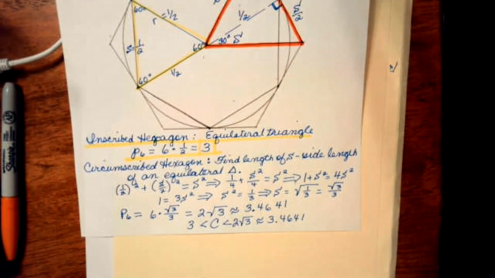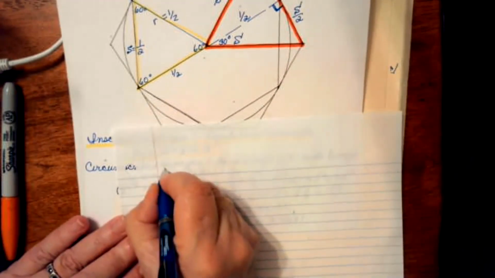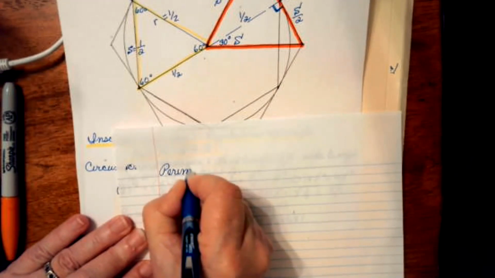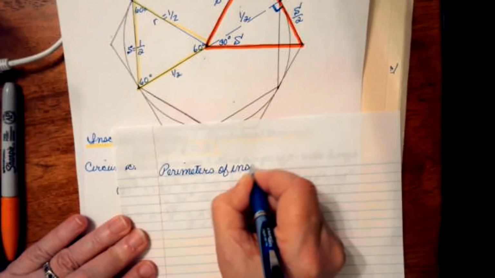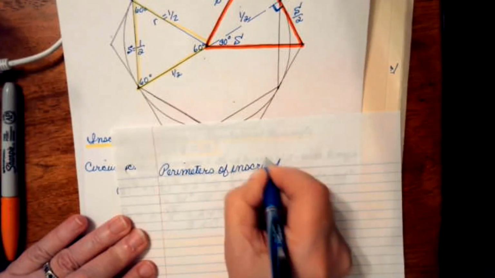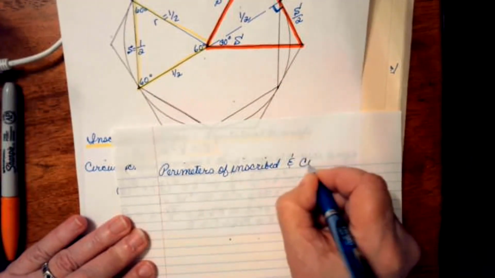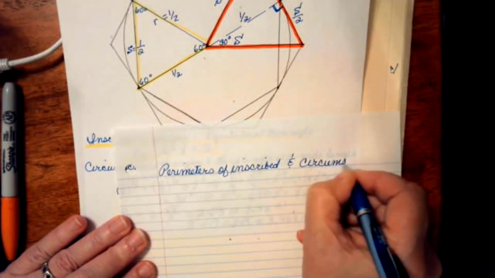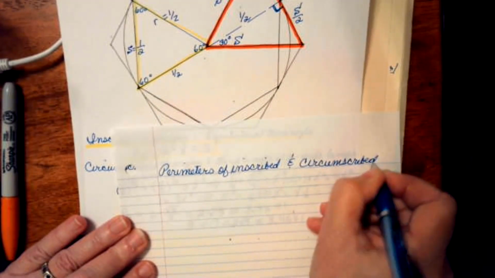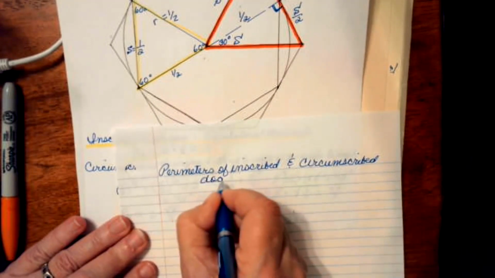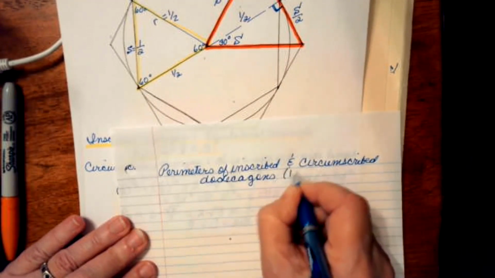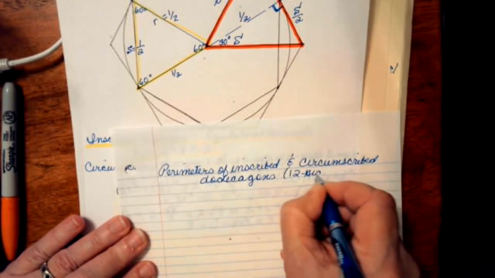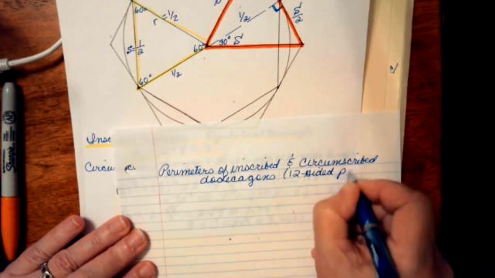We're going to find the perimeters of the inscribed and the circumscribed dodecagons, and that means 12 sides, a 12-sided polygon.